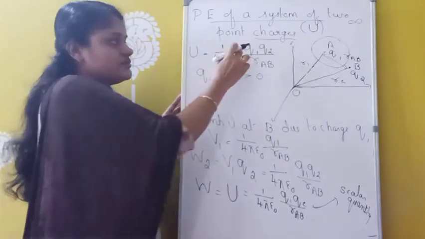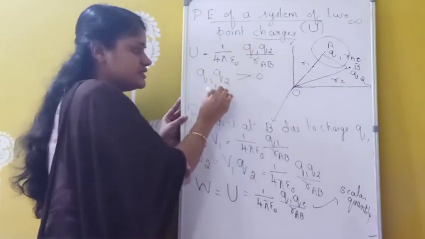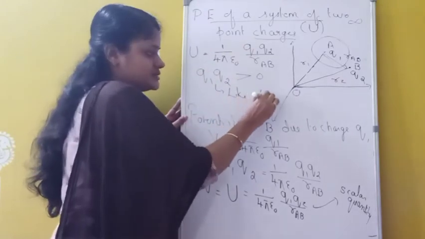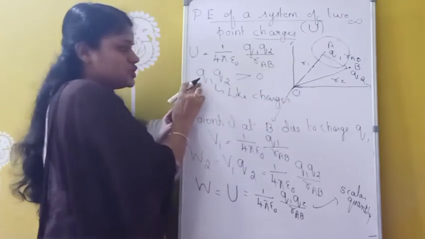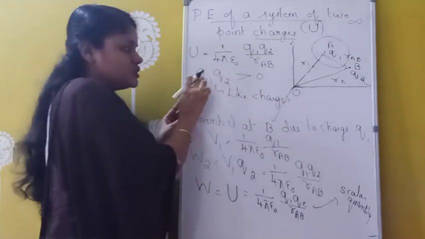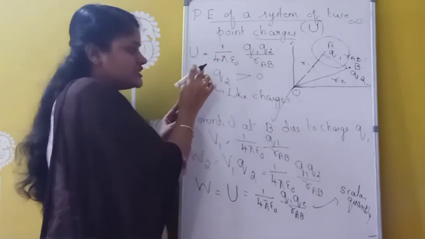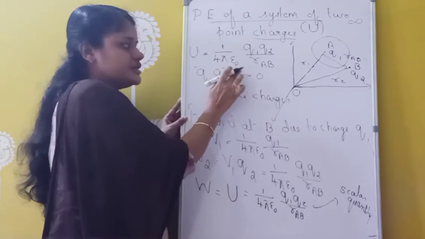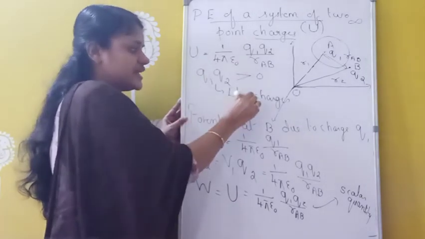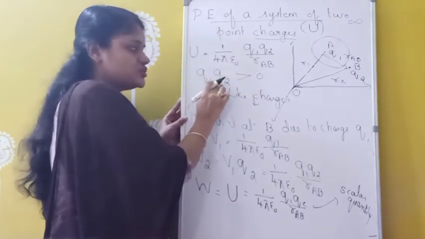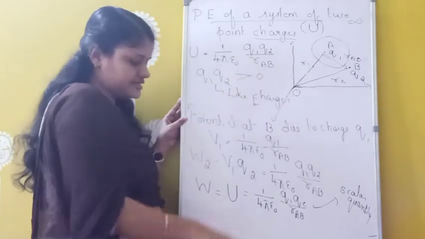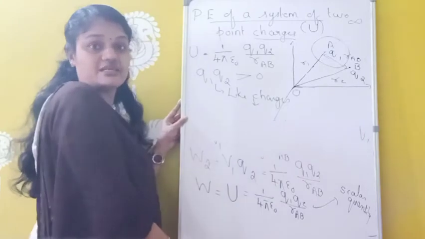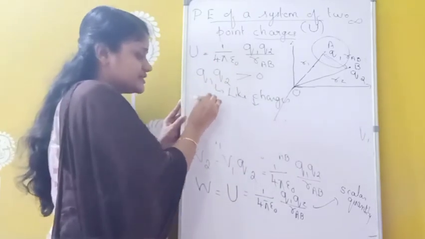okay, what is the meaning? Whenever Q1 Q2 is greater than 0, these must be like charges. Suppose Q1 is positive and Q2 is also positive, so Q1 Q2 will be greater than 0. Suppose Q1 is negative and Q2 is negative, negative into negative will be positive. That means it is greater than 0. So in the case of like charges, that is whenever Q1 Q2 is greater than 0, in this condition, what about potential energy? It is greater than 0, or we can say it is increasing.